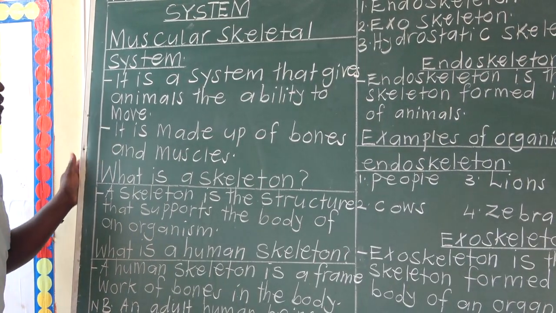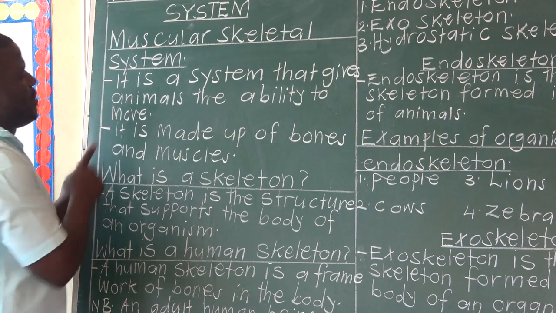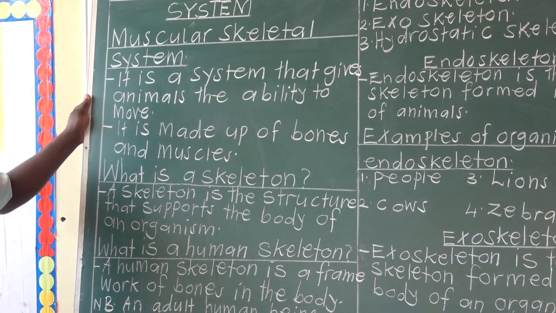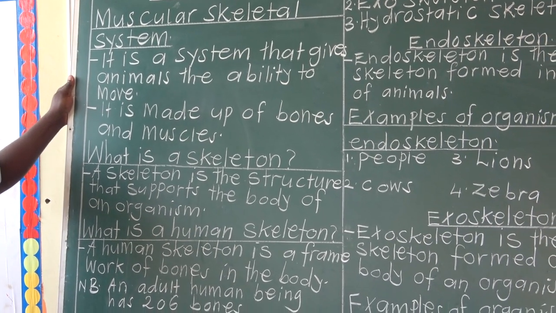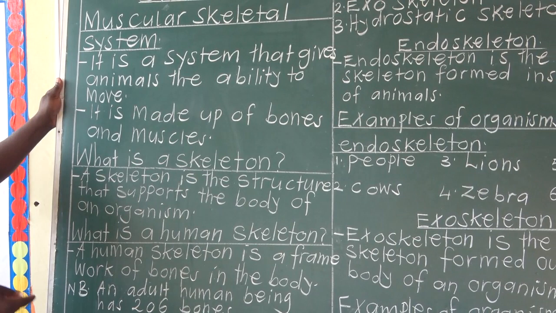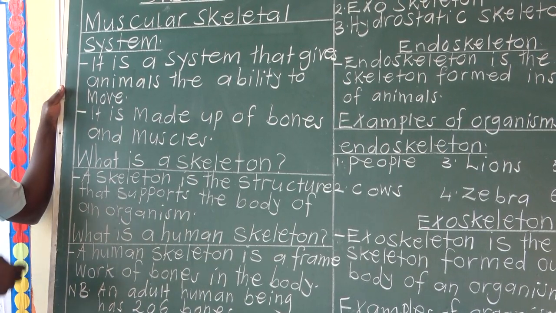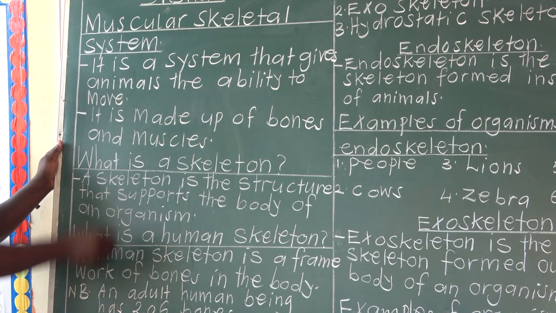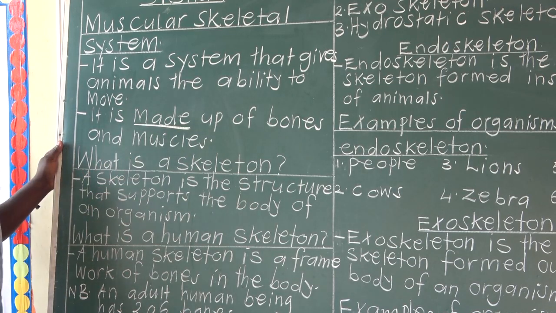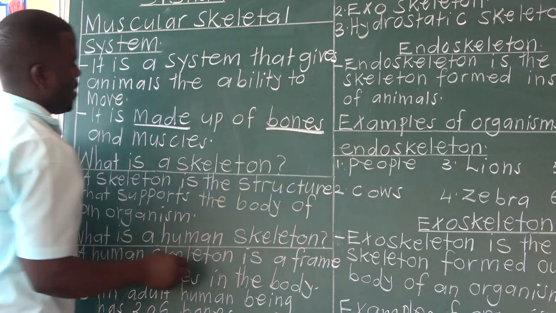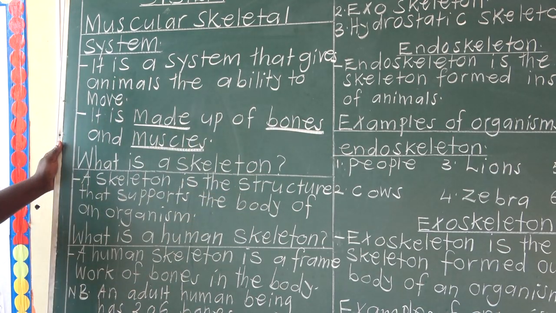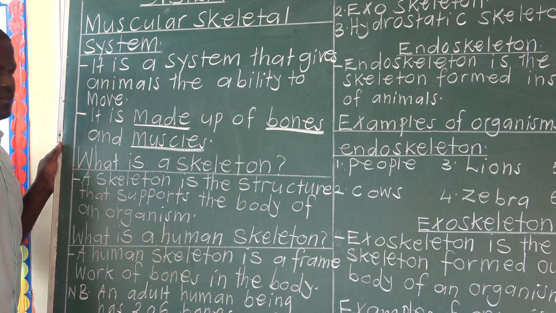What is this system all about? We've said the muscular skeletal system is a system that gives animals the ability to move. So animals cannot move without the muscular skeletal system. This system is made up of bones and muscles.